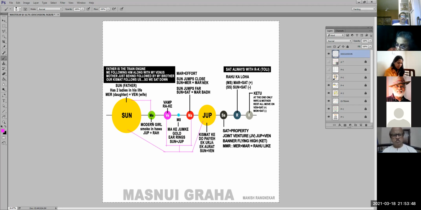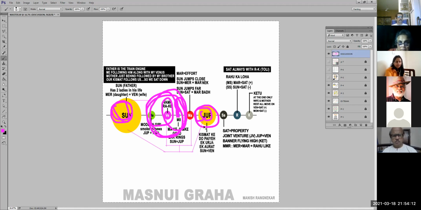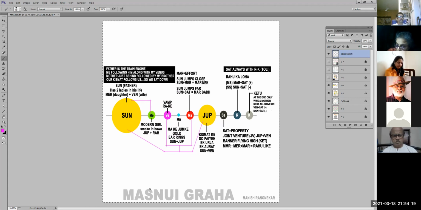Okay. Now coming to the next one, Venus. Venus, I had said V for Venus, V for Vamp, Rahu Ketu. That is how you need to remember that. Rahu Ketu Vamp. Moon, like we have realized, there are three options for that. The first one which we had got was माँ के सुनहरे झुमके. So if ये माँ का चेहरा है, let's say this is the mother's head. This is one side का सोनेरी झुमका, this is another side का सोनेरी झुमका. So basically Jupiter and Sun, the two yellow golden planets, are actually on either side of the moon. So that is how Sun plus Jupiter make moon.